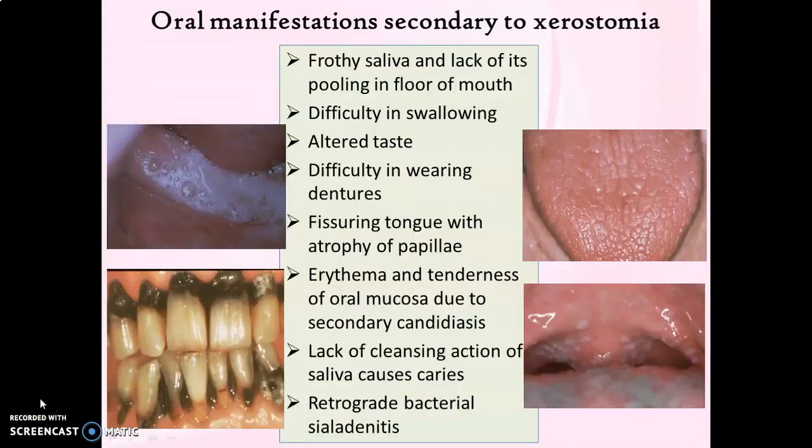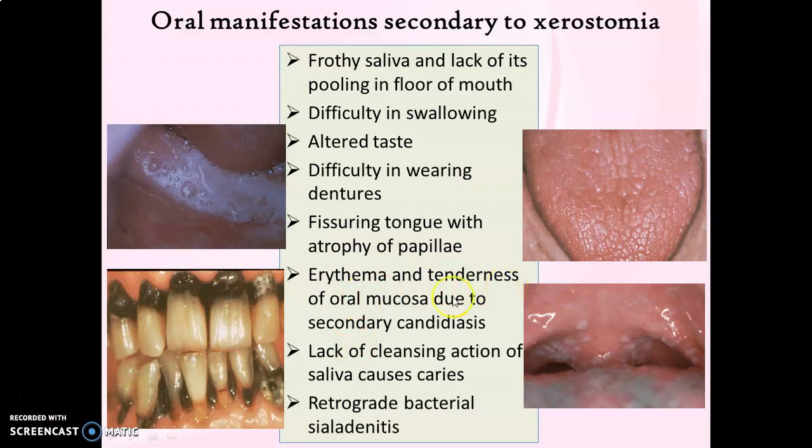The principal oral symptom of Sjogren syndrome is xerostomia or dry mouth as a result of reduced salivary secretion. And the residual saliva appears frothy, as you can appreciate in this image, and there is lack of its usual pooling in the floor of the mouth. As a result of xerostomia, there are various secondary manifestations or complications like difficulty in swallowing, altered taste sensation, difficulty in wearing dentures, fissuring of the tongue with atrophy of papillae, as you can appreciate in this image.